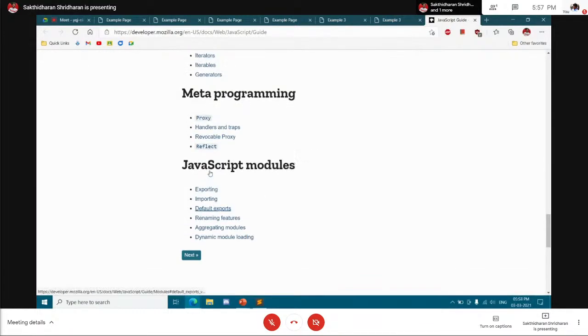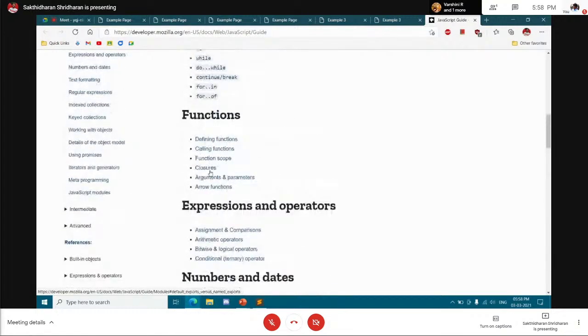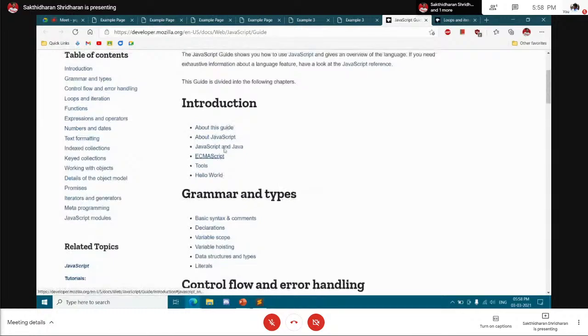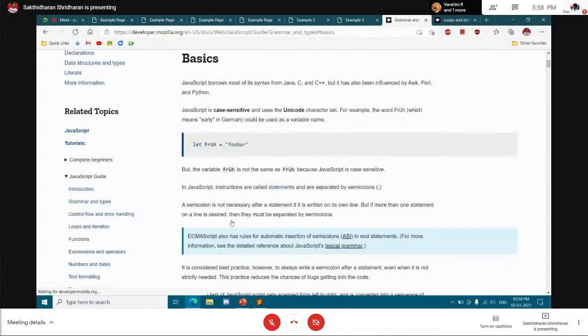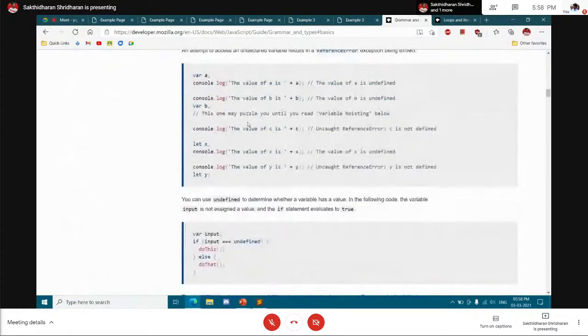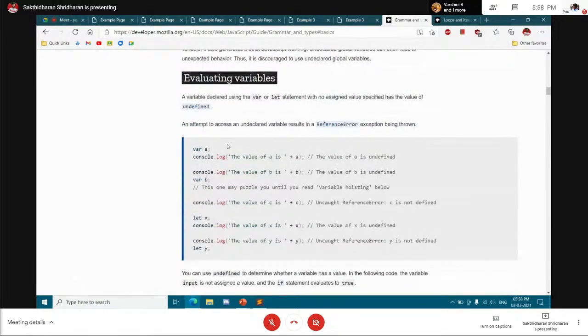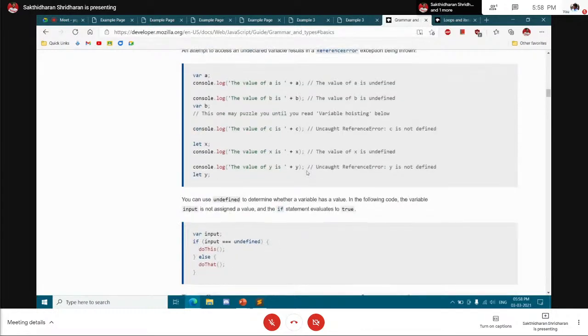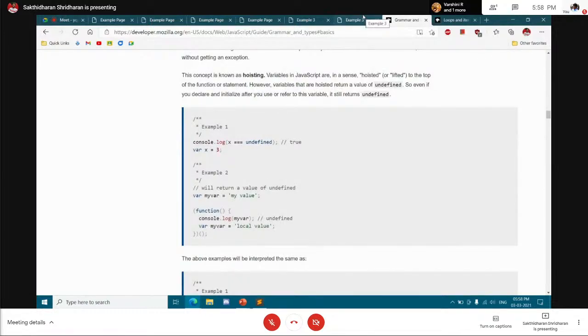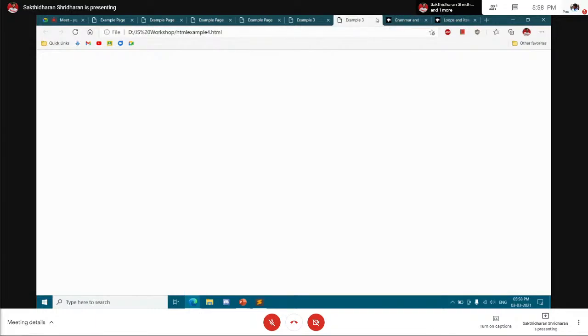You could go through this, for example, some basic syntax and commands, comments, variables. And there's a difference between var and let, please refer to this. You have a lot of content here, so go ahead and check the MDN website, or Mozilla Developer Network.